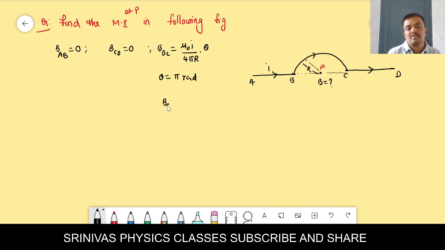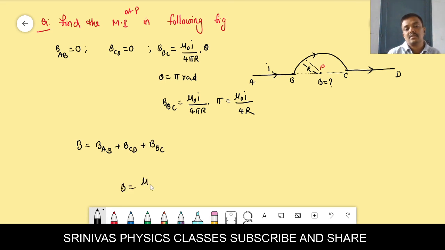When you substitute here, we will get B_BC equal to mu naught I by 4 pi r into theta, and theta is pi, so you will get mu naught I by 4r. I want the total magnetic induction. Total magnetic induction due to the current wire is B_AB plus B_CD plus B_BC. Then the total magnetic induction we will get as mu naught I by 4r.